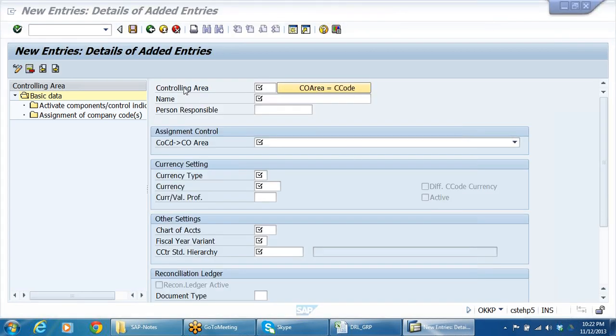Can you have more than one controlling area for a single company code? No, impossible. Can you have two charts of accounts for one company code? No. Impossible. How can it be?